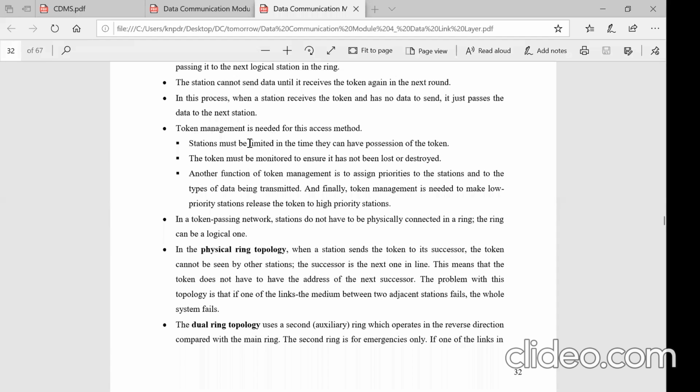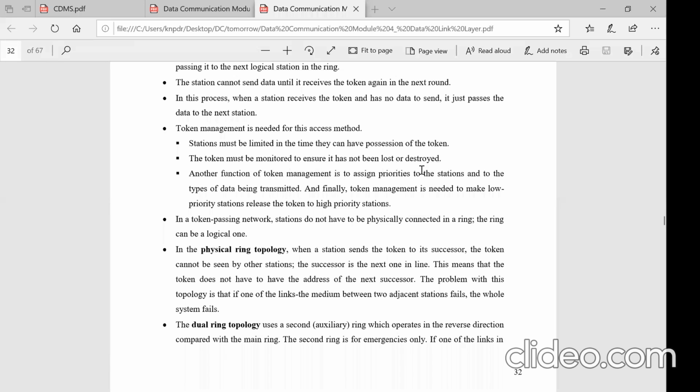But when it is transferring the data, it cannot keep the token for a longer duration, denying the right to the others. So there is a time limitation given, right? It is agreed upon among all the stations that it can hold the token only for a particular amount of time. In that duration, whatever data it has to send, it should send. If it has more data, it has to wait for its turn for the next time, right? And the token must be monitored to ensure that it has not been lost or destroyed, because when they are moving in the network, sometimes the token may be lost, right?